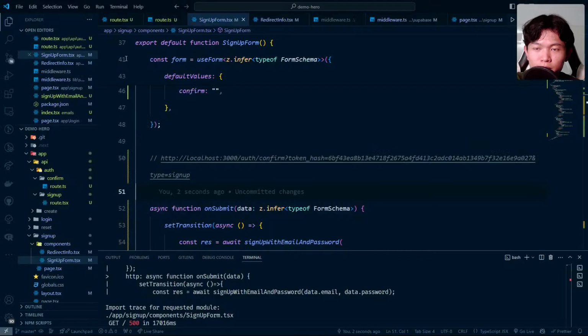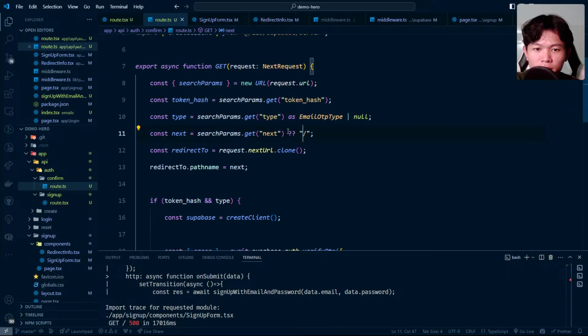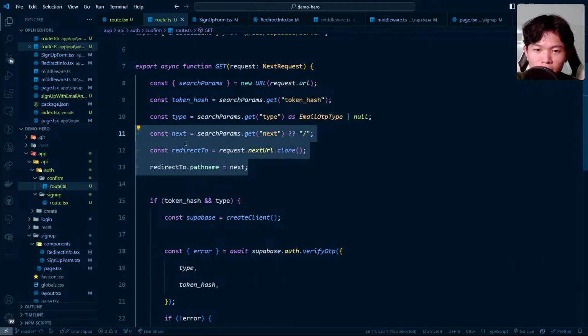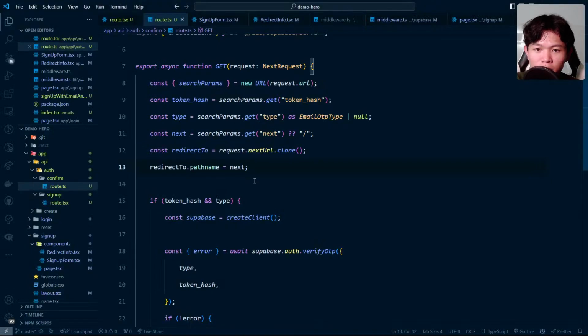It redirects to this path, because if you look at the route of my confirm right here, I get the value next, and then the path is going to be equal to next. But the path that we have right here is equal to undefined. That's why it redirects to the undefined path. So we should fix that.